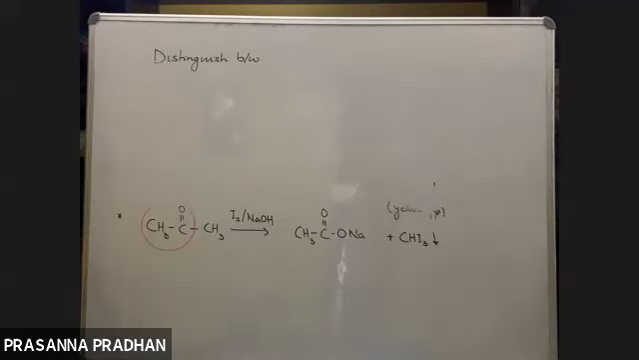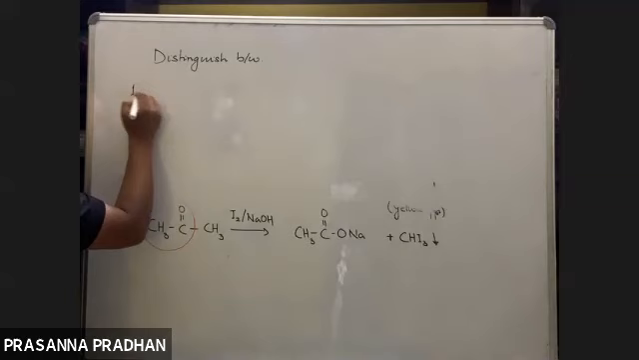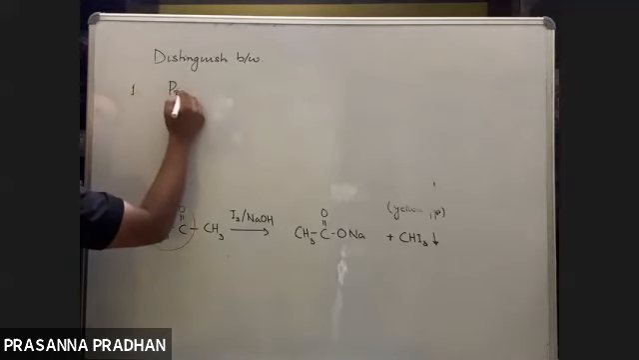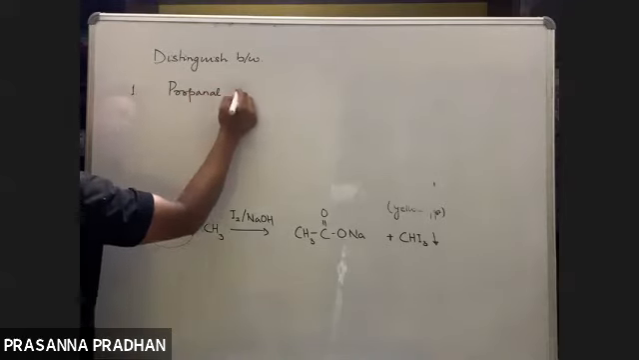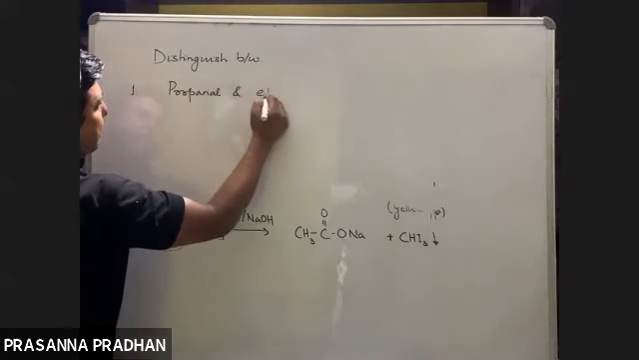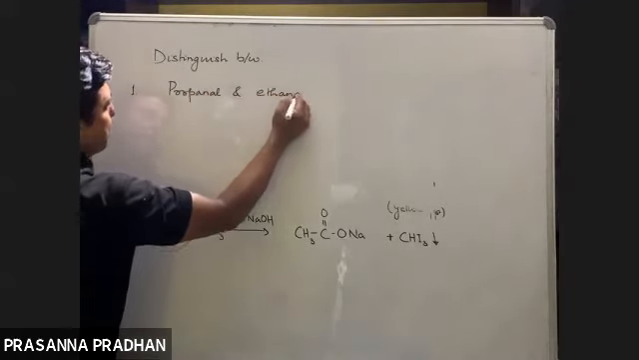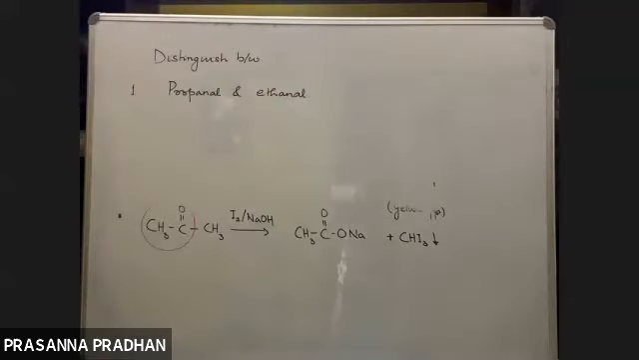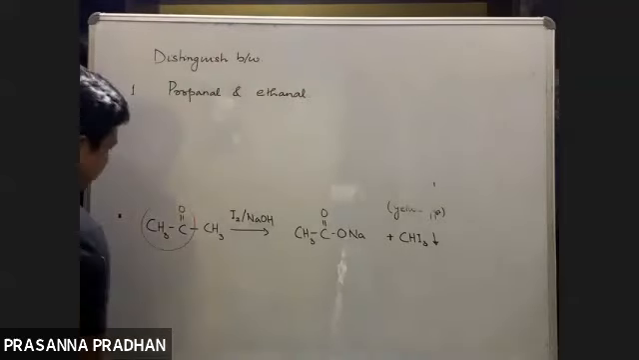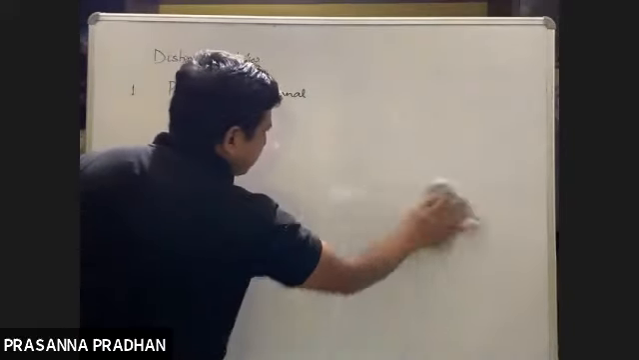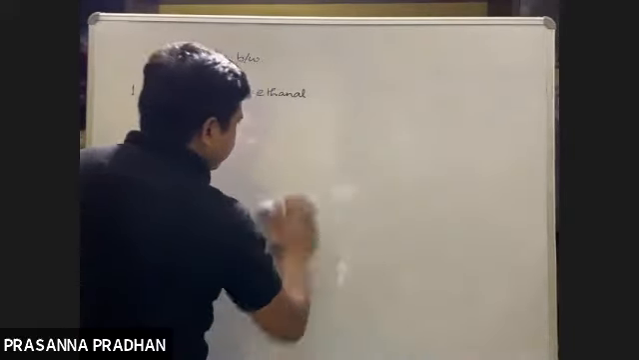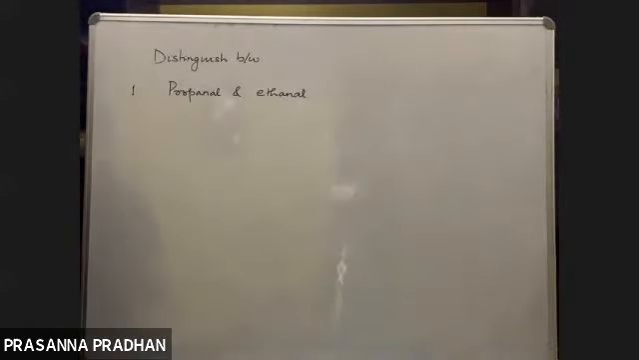So distinguish between number 1, say, propanol and ethanol. Both are aldehydes. Okay, propanol and ethanol. So let us see whether we can distinguish or not. Distinguish between propanol and ethanol.